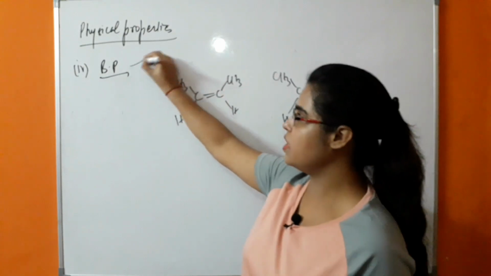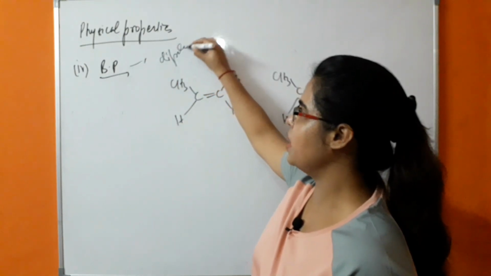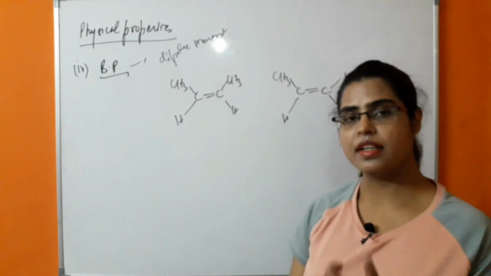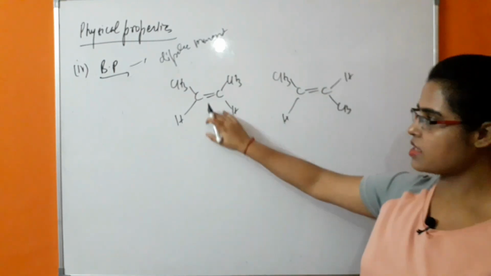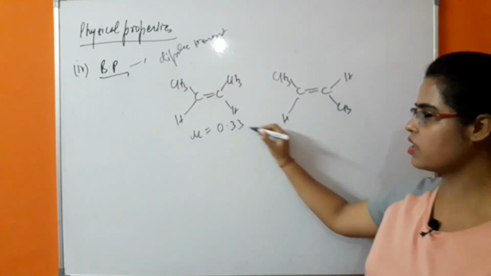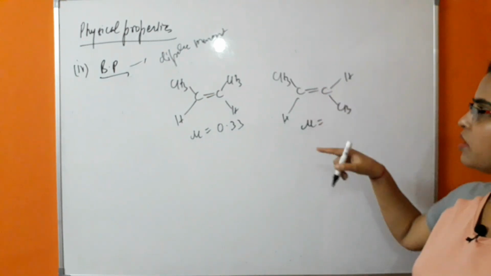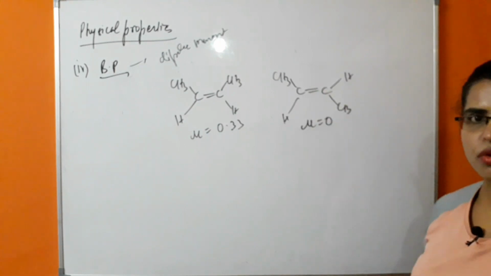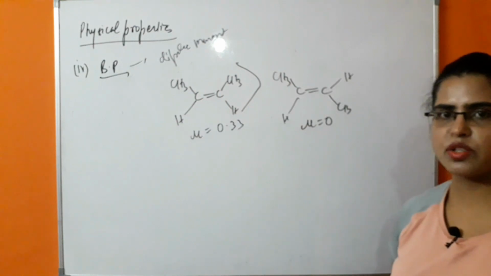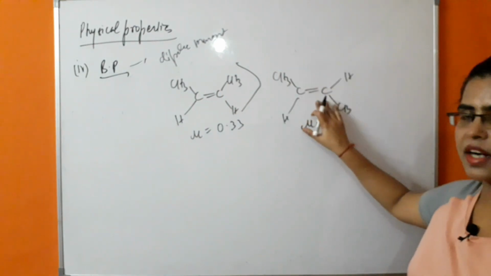Boiling point is dependent upon the dipole moment. The greater the dipole moment, the greater the boiling point. In this case, as the dipole moment of this cis is 0.33, whereas the dipole moment of this trans is 0, because of that the boiling point of this cis isomer will be greater than that of trans.